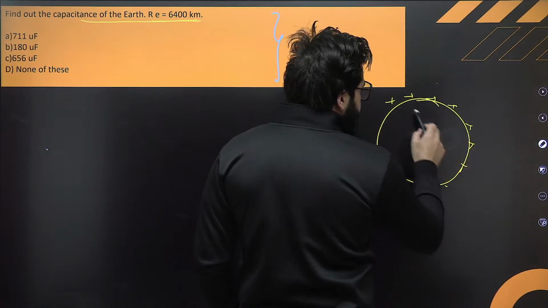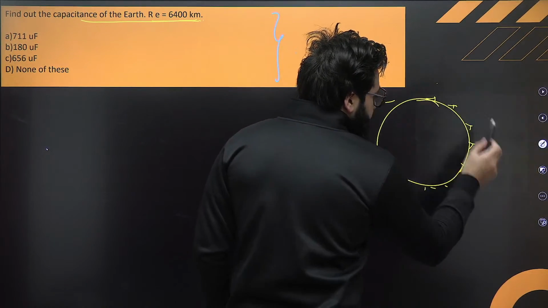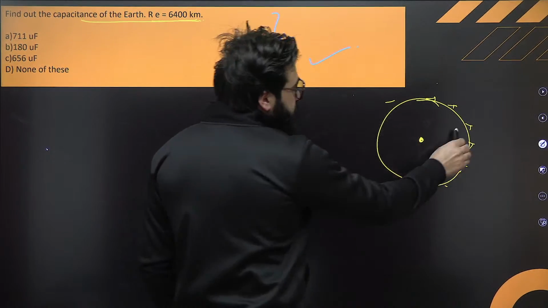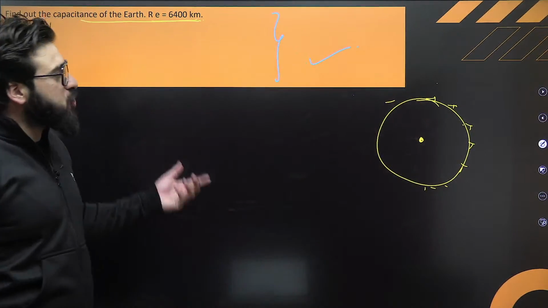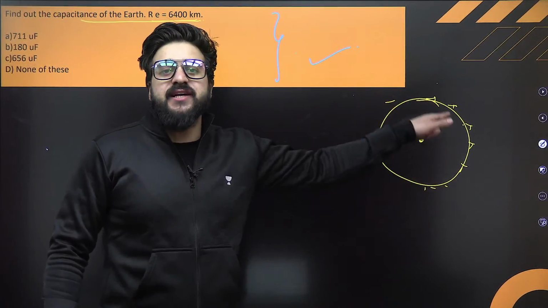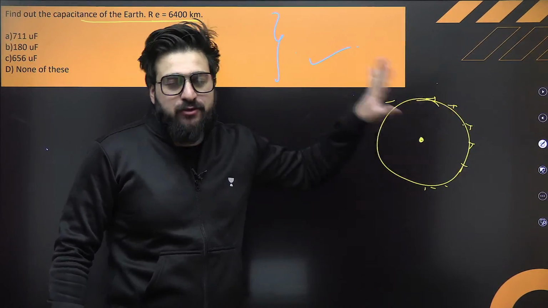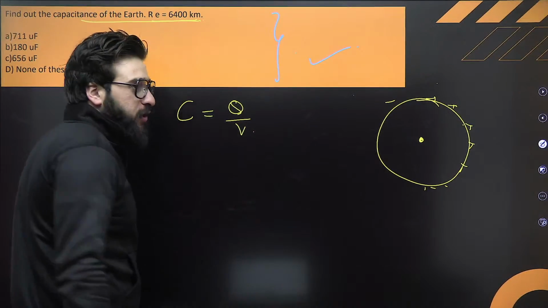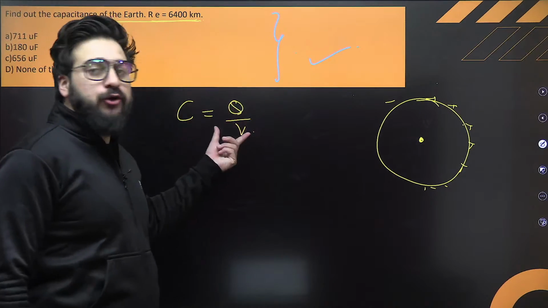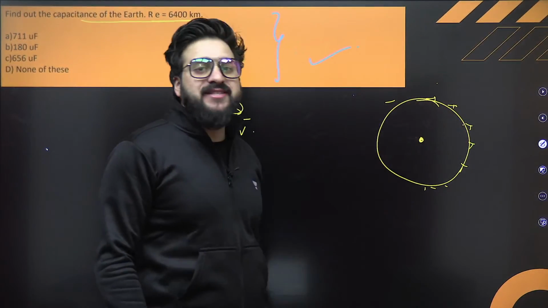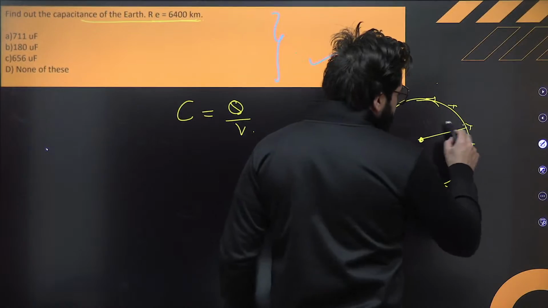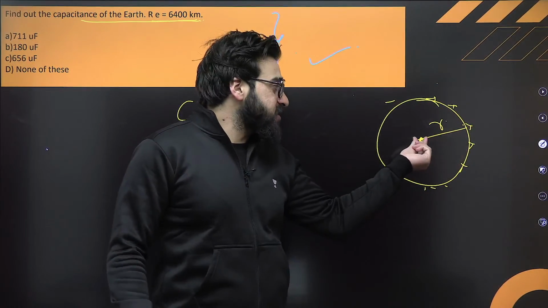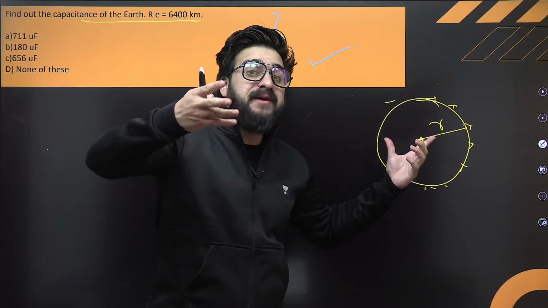Now, you tell me one thing in this case. Can you tell me how much is the potential at this point? Forget about that. First of all, you tell me how much is the capacitance of this spherical capacitor? Ability to store the charge. You'll say, sir, C is equal to Q by V. Can you tell me potential at this R distance? You consider this as a point charge. At R distance, how much will be the potential?